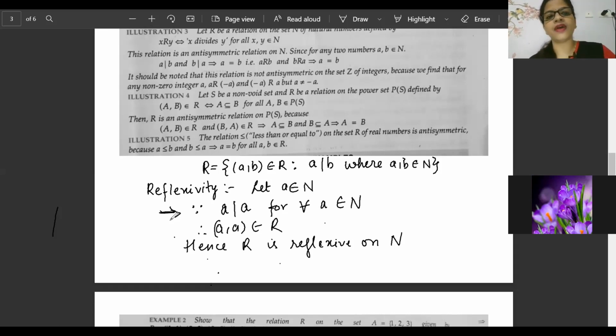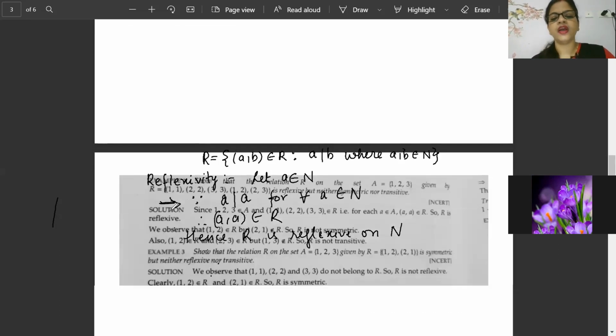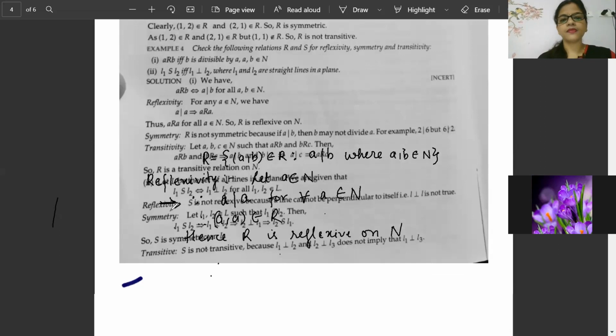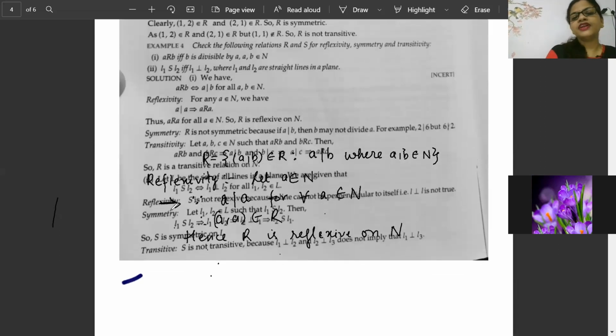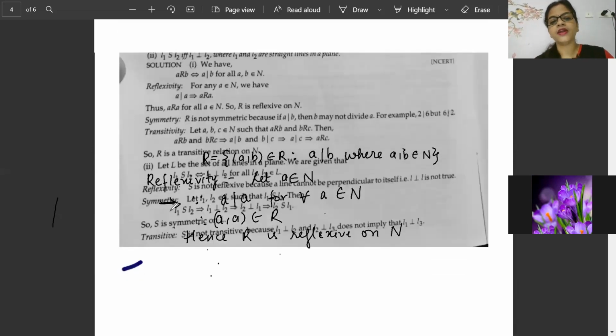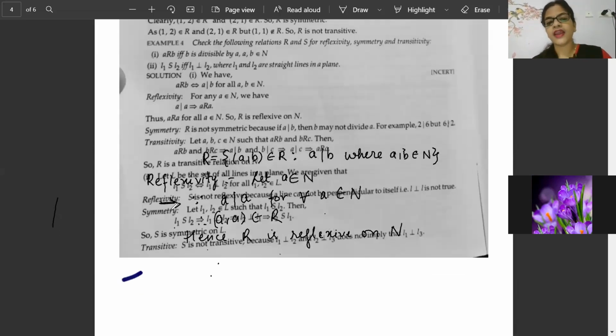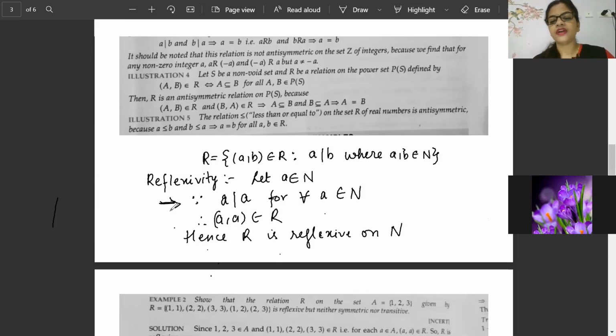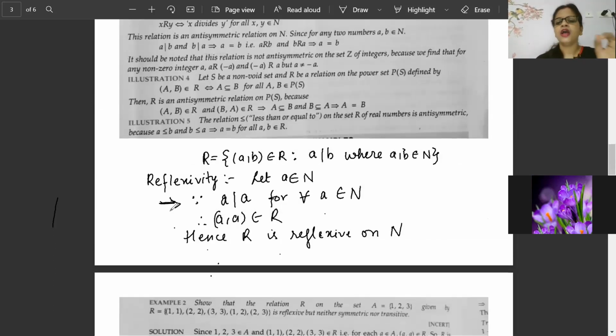Now see one magic: what answer they have given and what answer you have written. They have written in set form, the same representation, but the representation is lacking here. What is written here? A divided by A, belonging to natural number, reflexive. Now you see what you have written. You started with a set builder representation. You wrote that A divides B for all A, B belonging to natural number.